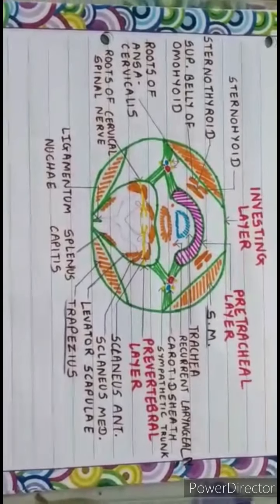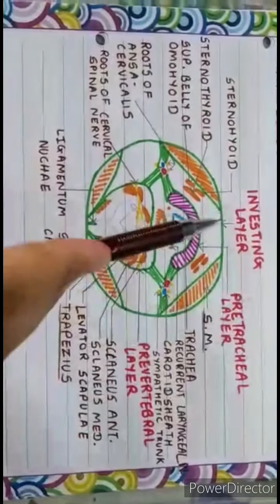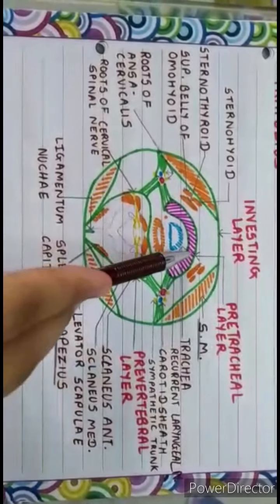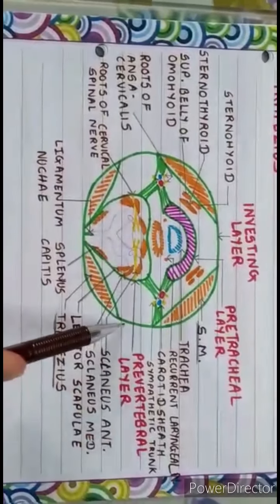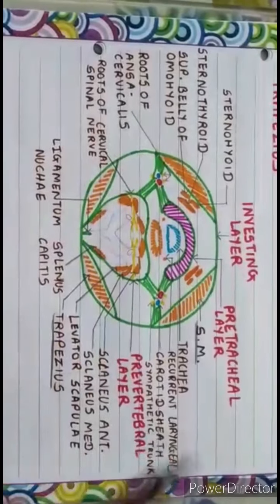You can see the three layers of this deep cervical fascia. First one is the investing layer, then second is the pretracheal layer, and the innermost is the prevertebral layer. And you can see the structures encircled by them.